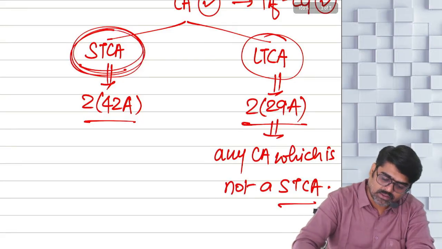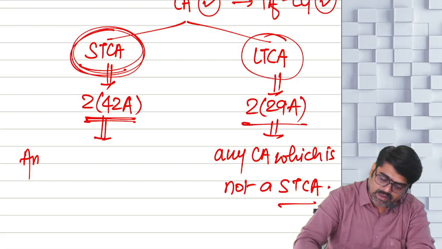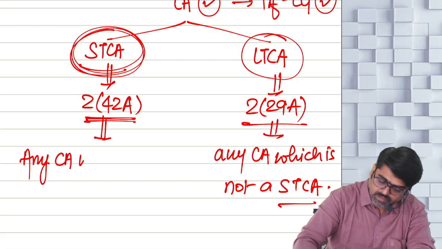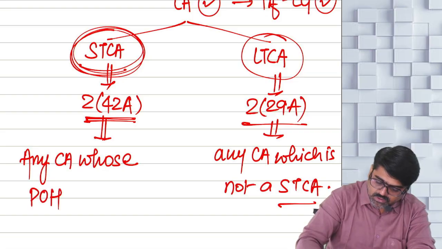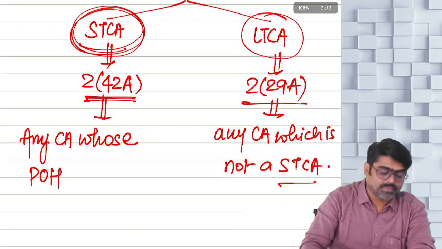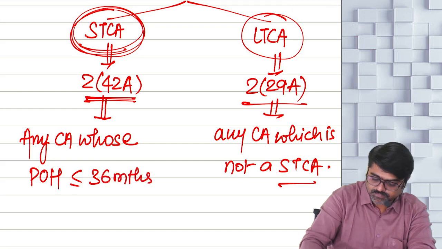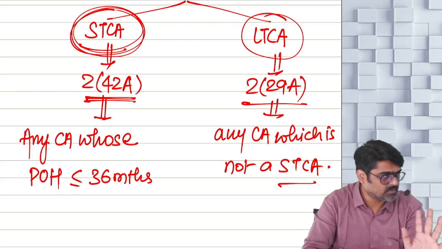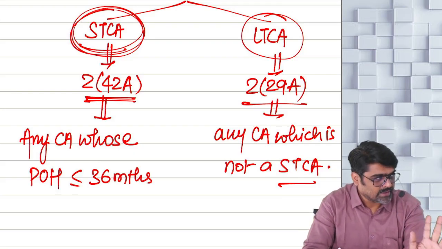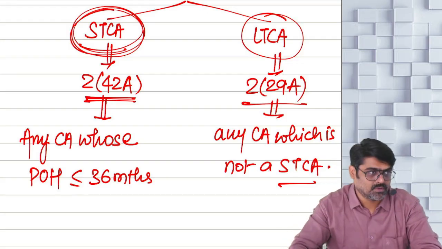Short-term capital asset, 242A. Any capital asset whose period of holding is up to 36 months. I am telling you the old provision first. Old provision. Then I'll tell you the new provision which is applicable for you.